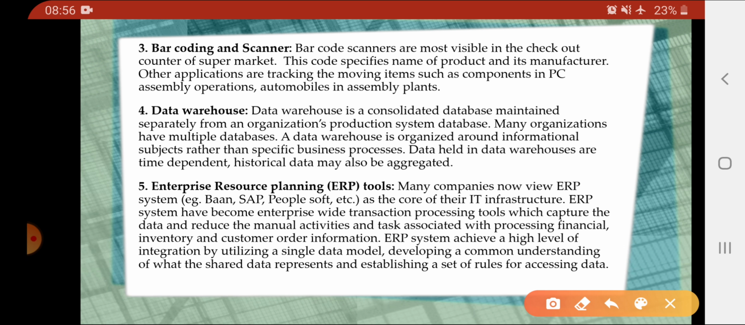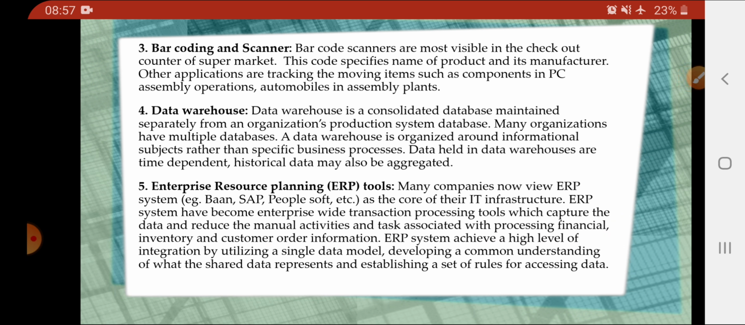Next is enterprise resource planning. In enterprise resource planning, we are using software like BaaN, SAP, PeopleSoft, etc. What they do is help in capturing the data and reduce the manual activities and tasks associated with processing financial, inventory, and customer order information. So we have a high level of integration while using this data. We have a set of data models which are to be used from these software.